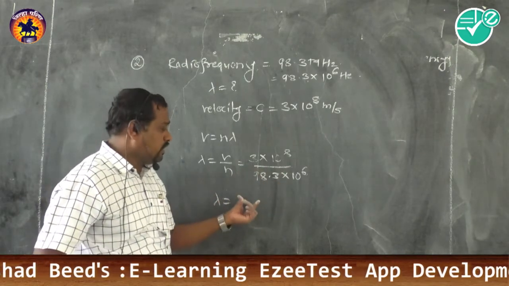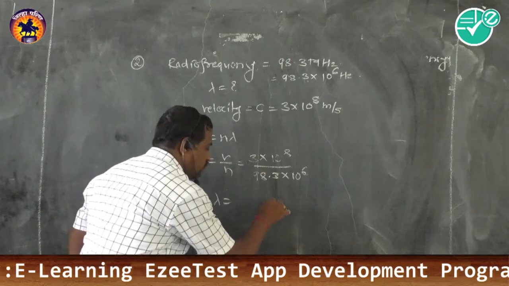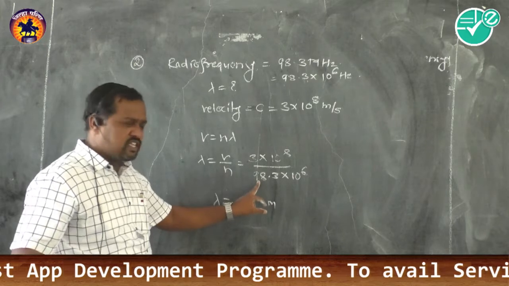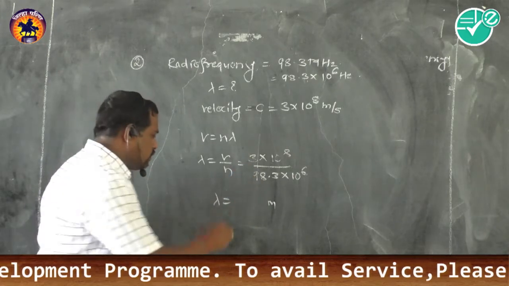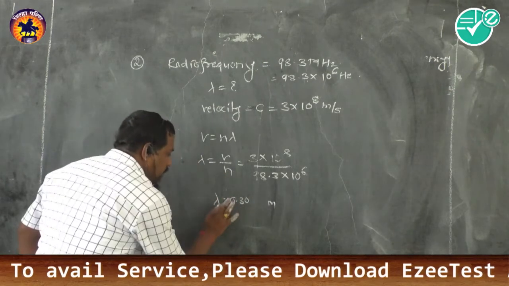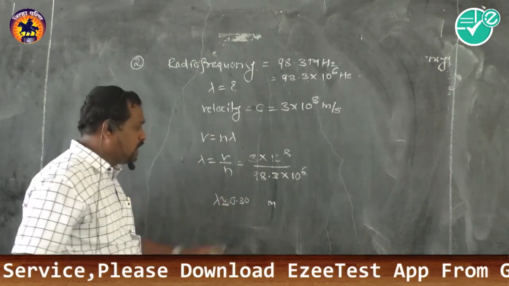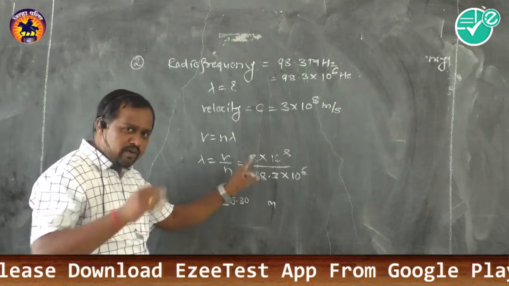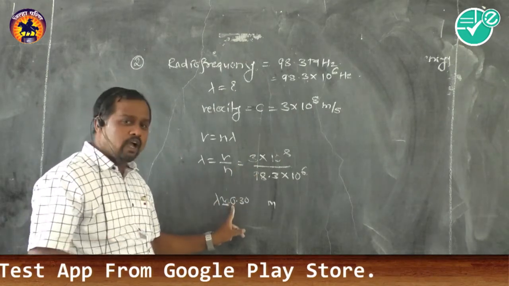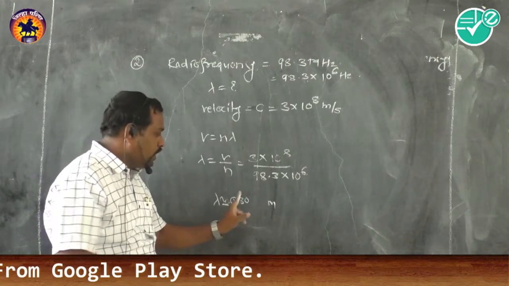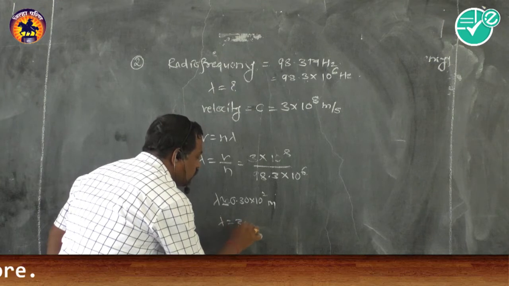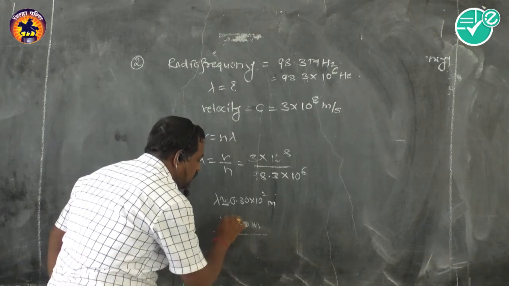That means this much wavelength in meter. You get the solution. See, approximately 3, we will consider 99, 1 upon 33. That means our answer is 0.30 something. I am finding this answer approximately: 3 divided by 99 is 1 by 33, which is approximately close to 0.3. So 0.3 into 10 to the power of 2. That means this wavelength is equal to approximately 30 meter.